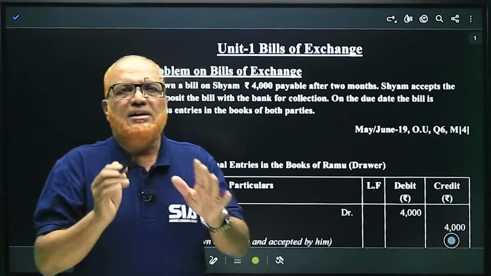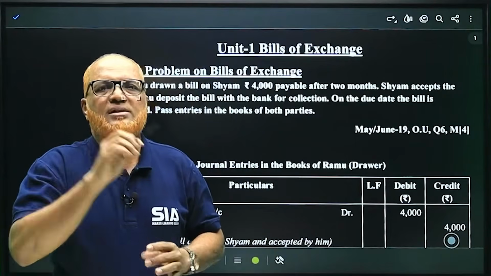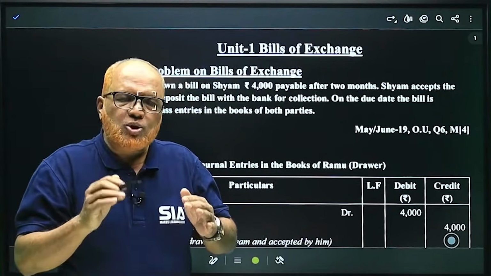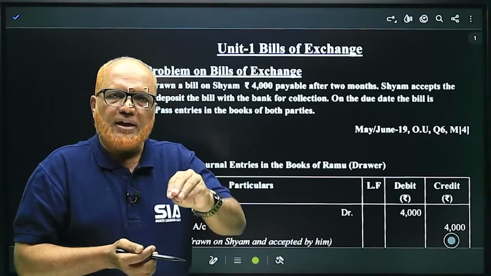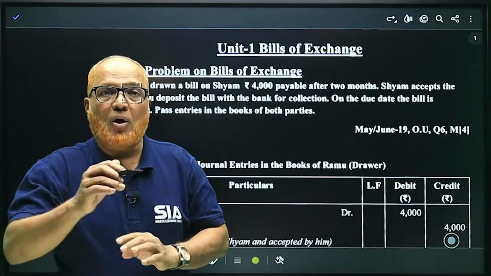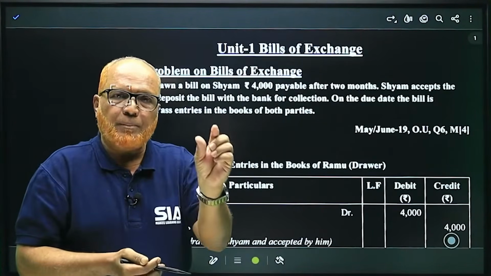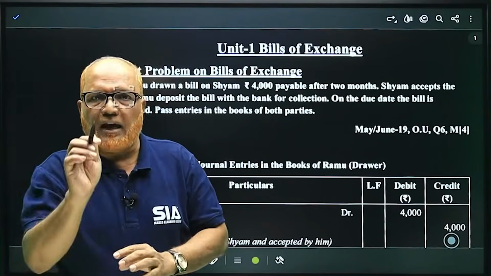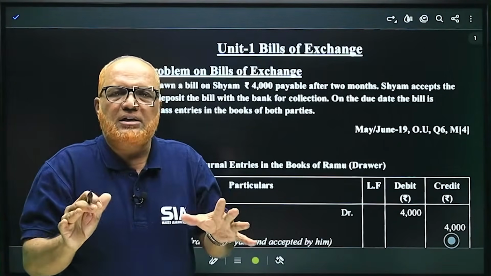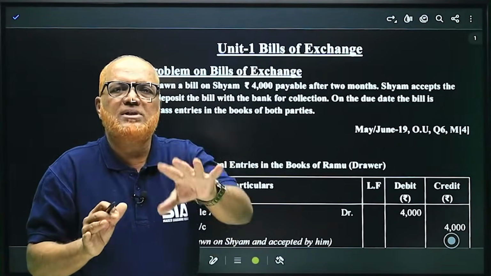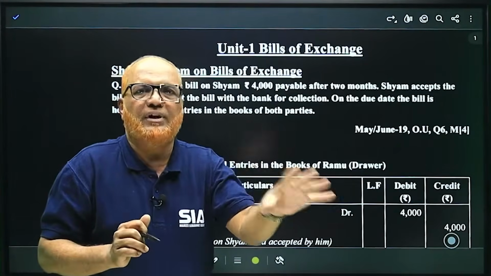So in this definition itself, all the features are given. That is, it should be in writing. It should contain some direction to pay. It's an order to pay. A specific person's name is given and time is given. So all these things are features which are contained in the definition.